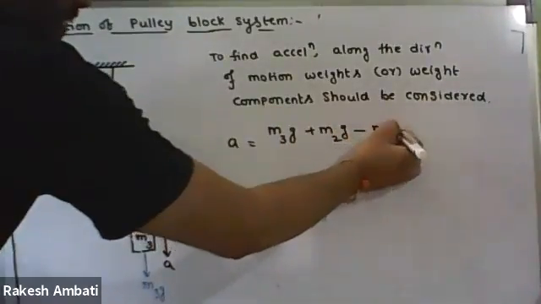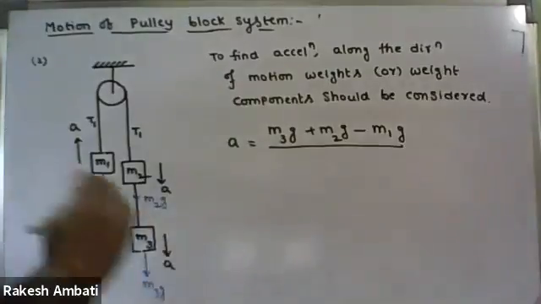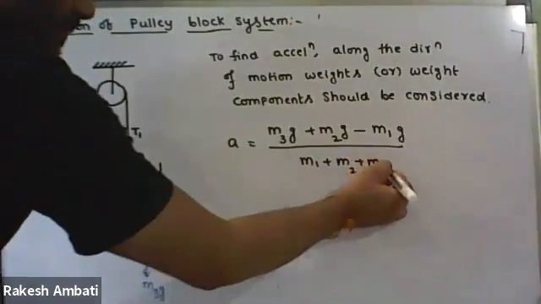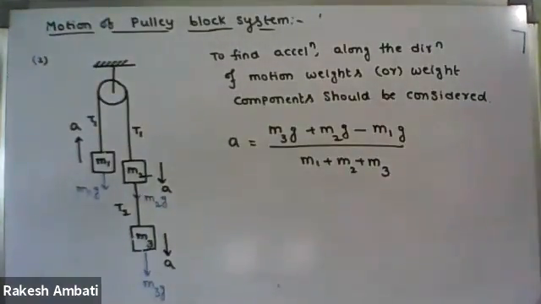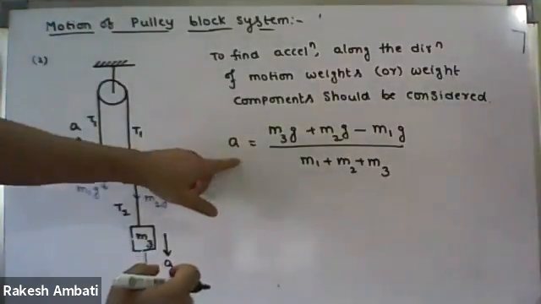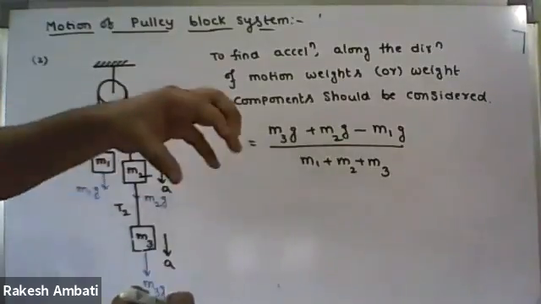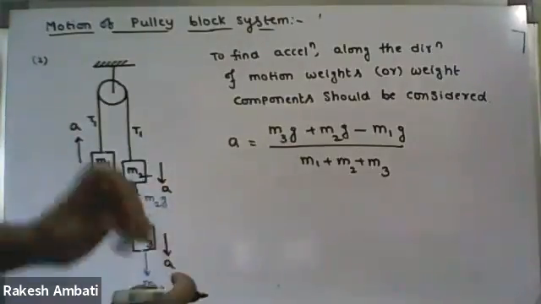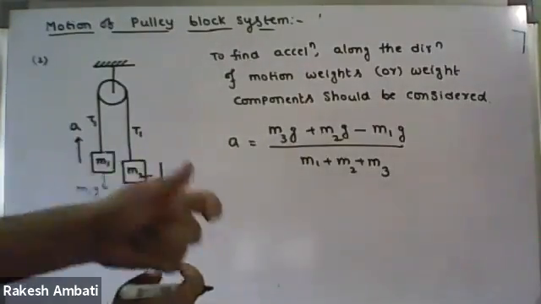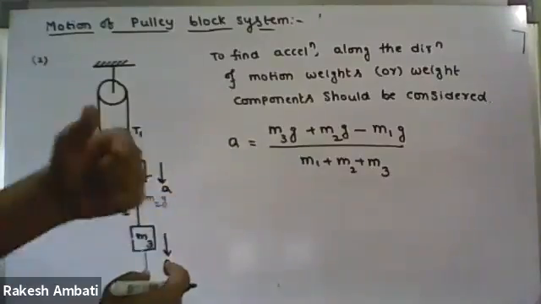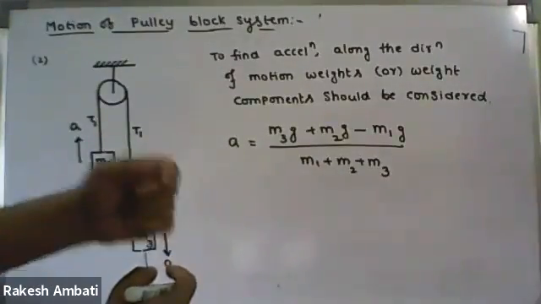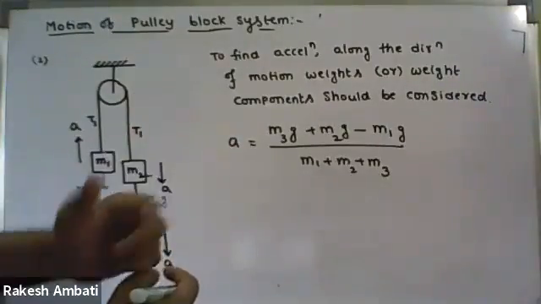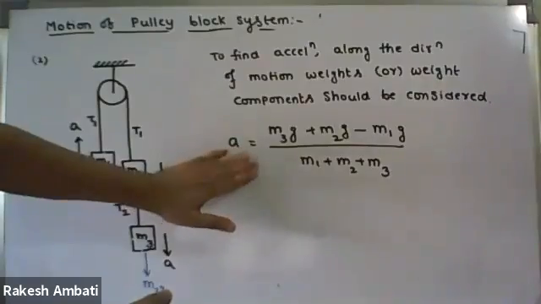So minus M1g. In the denominator we always write the sum of all the masses. This is about finding acceleration. The only thing is, along the direction of motion, if weights or weight components are present, we have to consider them. When do we follow positive and negative signs? If weight is present along the direction of motion, it is positive. If weight is present opposite to the direction of motion, it is negative. Now, is this process clear?